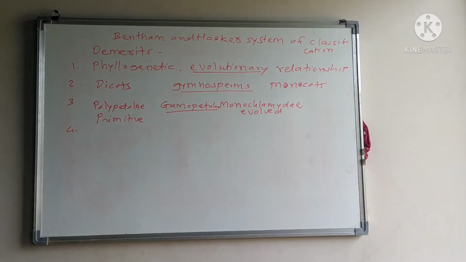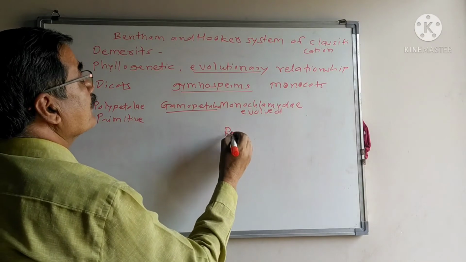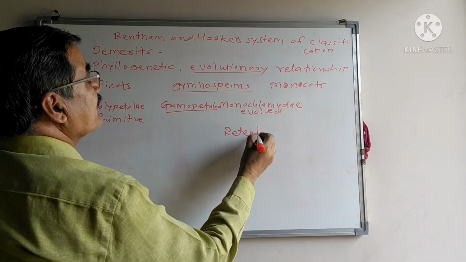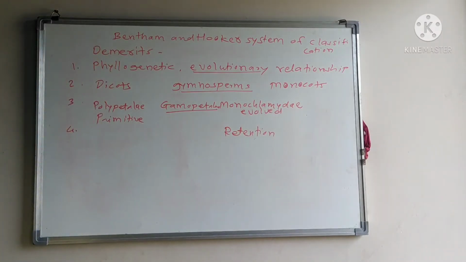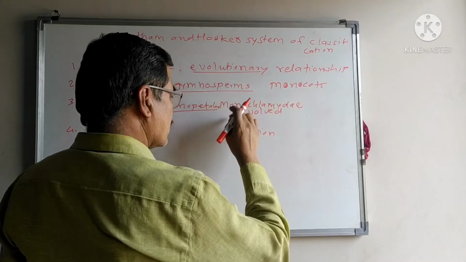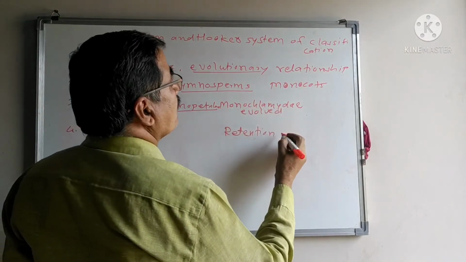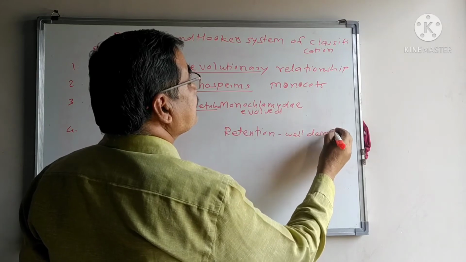Then the fourth one, retention of Monochlamydeae. Monochlamydeae families are placed together, therefore the Monochlamydeae subclass is not well described.